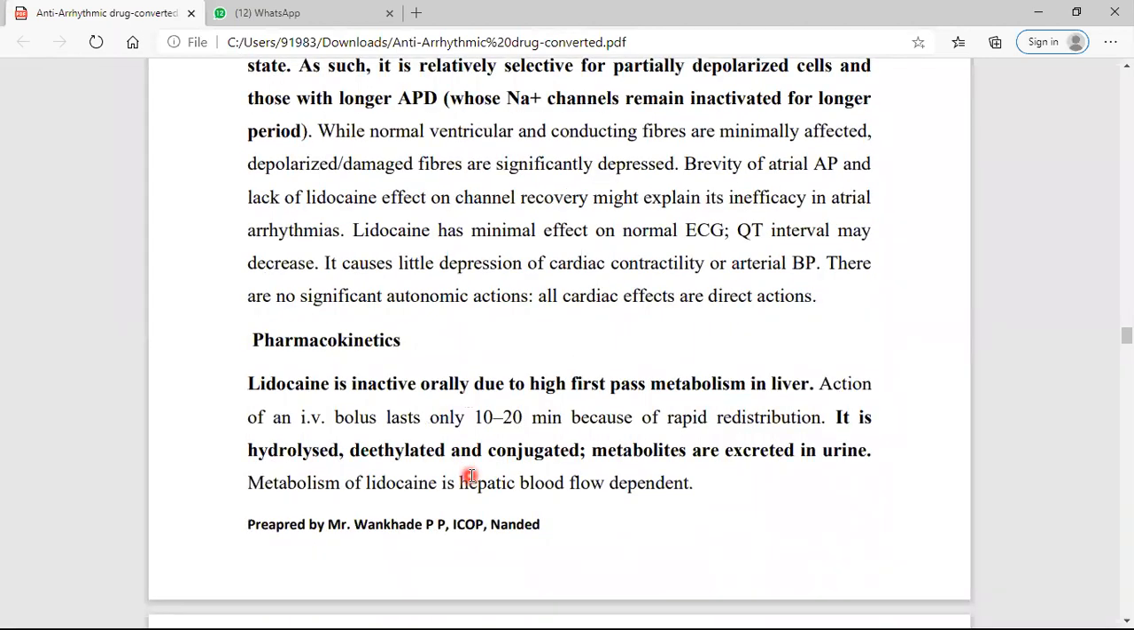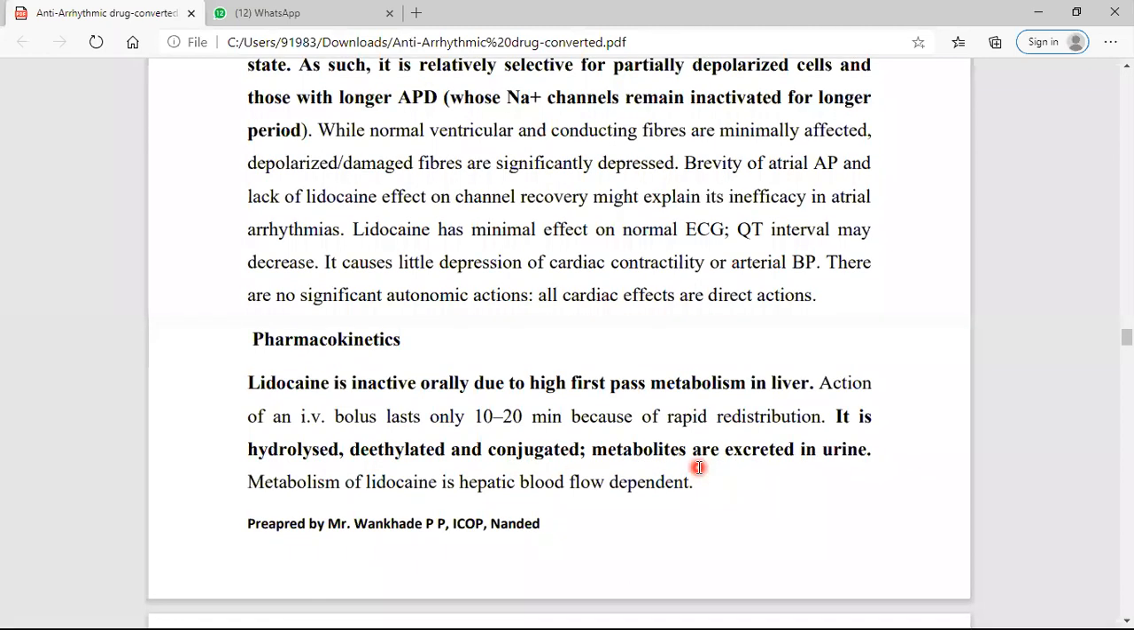Now pharmacokinetics: it is inactive orally because of high first pass metabolism in the liver. Before going into the systemic circulation, it is metabolized in the liver, and hence it is inactive orally and is given by the injection route. You have to give this lidocaine drug by the IV bolus route, and it is hydrolyzed, deethylated and conjugated, and the metabolites are excreted in the urine.